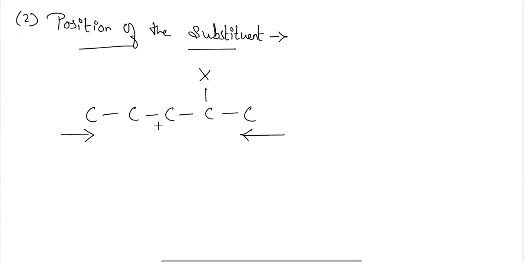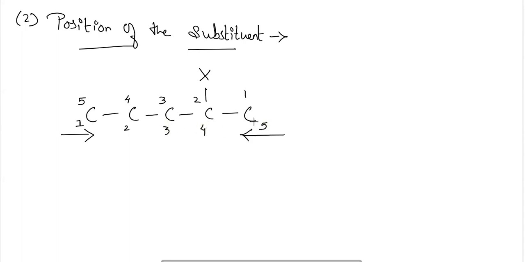So here, which will be the suitable numbering one? The suitable numbering one will be from the right hand side to the left hand side, because on numbering from the right hand side, 1 2 3 4 5, this will be the number of the carbon atoms. And the position to the X, which is the substituent group, will be 2, while when we are numbering from the left hand side, it will be 1 2 3 4 5, so the number will be 5.